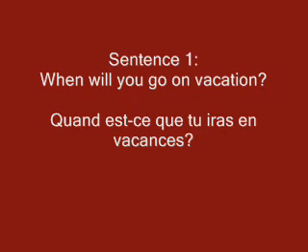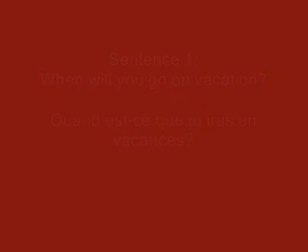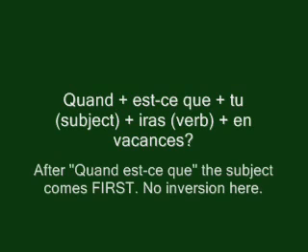Okay, I said quand est-ce que, as if quand was ending in a t sound. I know it's a D sound, so I should have said probably quand est-ce que if I wanted to make the liaison, the link, but no, it should be quand est-ce que. You use the t sound even if it ends in D, alright? So we have in this formula quand plus est-ce que plus tu as a subject, ira as a verb plus the rest of the sentence.